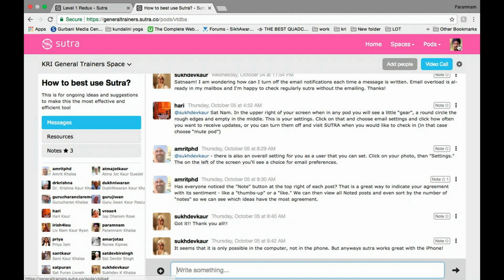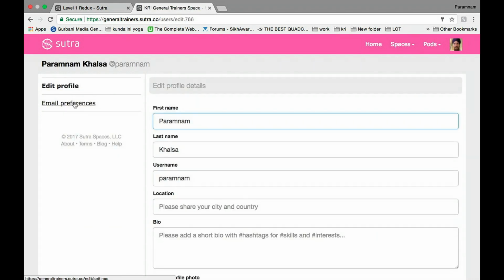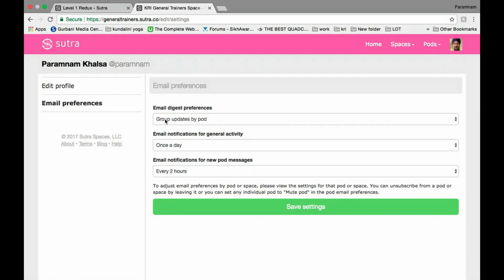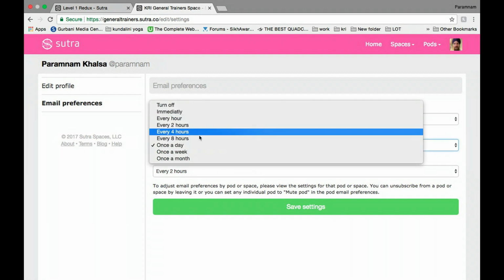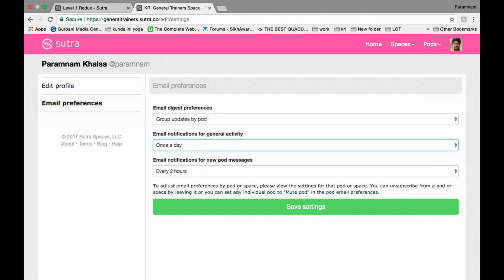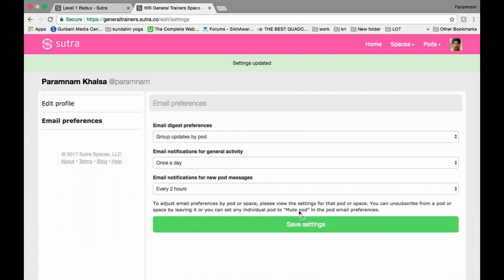Now, that's for just this pod. For general Sutra updates, you would go to your profile picture, click on that, and then click Settings. And from there you can click Email Preferences. And then you can choose how to get your notifications, if at all. So you can click once a day. It's the same options as in that pod itself. And then once you're happy with those settings, you click Save Settings, and then you can move on.